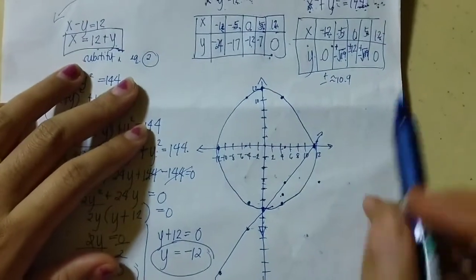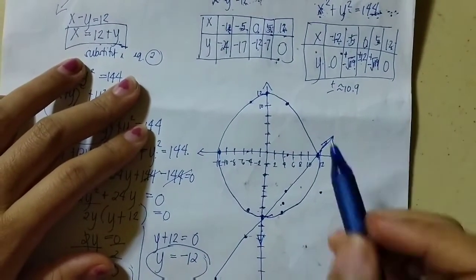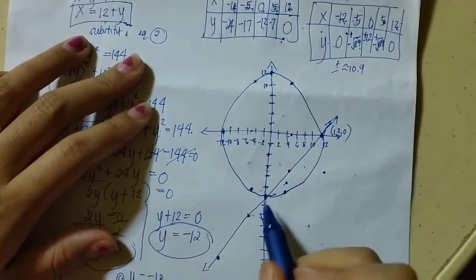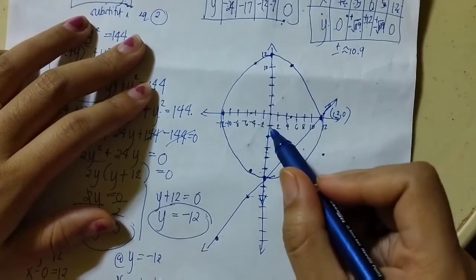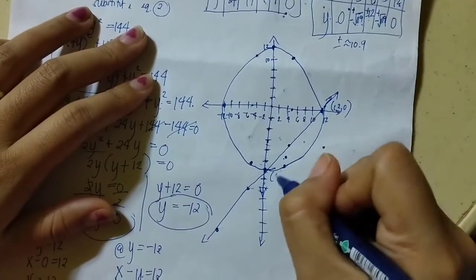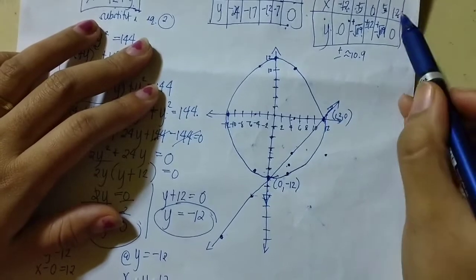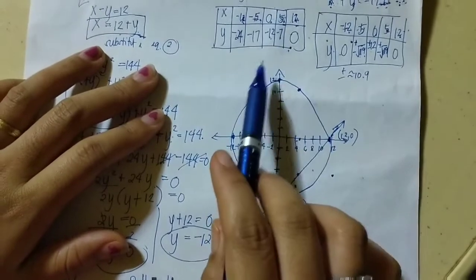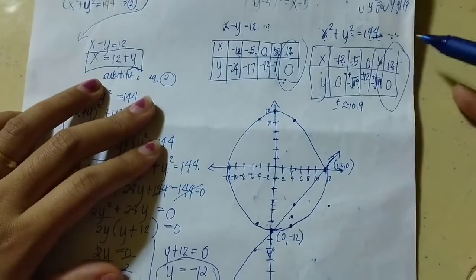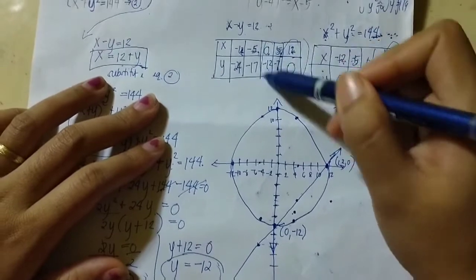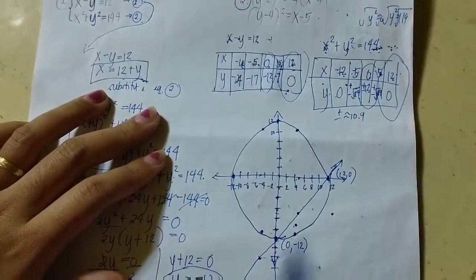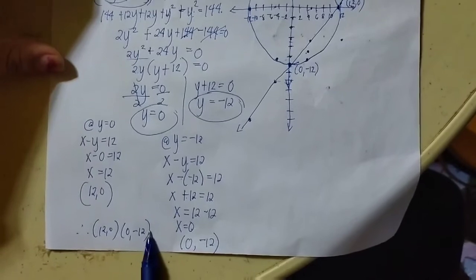As we can see, the point of intersection is at 12, 0. Then here is 0, negative 12. Or we can also see it in the table of values. Their common points in the table of values are 12, 0 and 0, negative 12. So, therefore, our solution is 12, 0, then 0, negative 12.